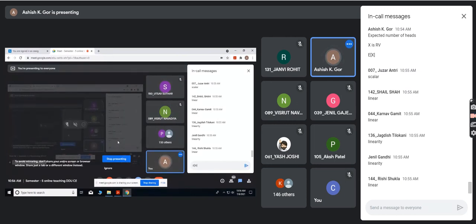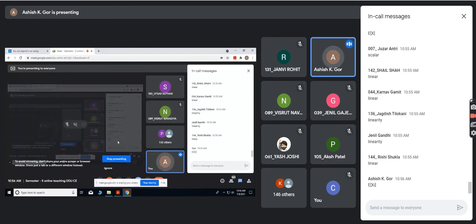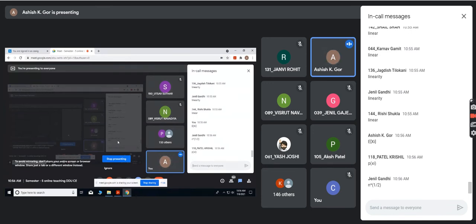Xi is an indicator random variable. Remember, x1, x2, xn all are indicator random variables. So what is the expectation of xi? Anybody? It is the probability of that event. What is that event? Krishil, you are correct. Probability of head. Yes or no, Krishil? Yes.